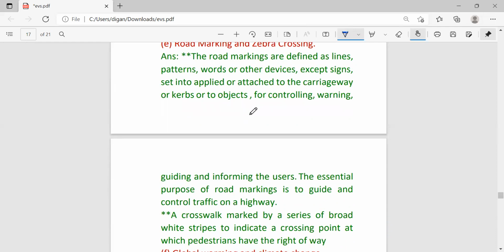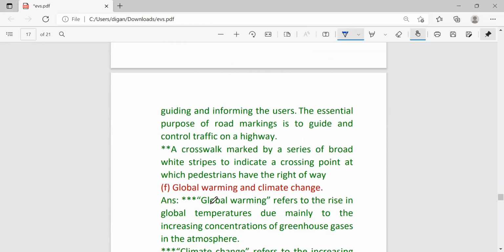The essential purpose of road marking is to guide and control the traffic on a highway. Then crosswalk, also known as zebra crossing, means a crosswalk marked by a series of broad white strips to indicate the crossing point at which pedestrians have the right of way.